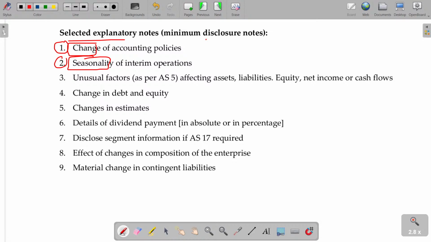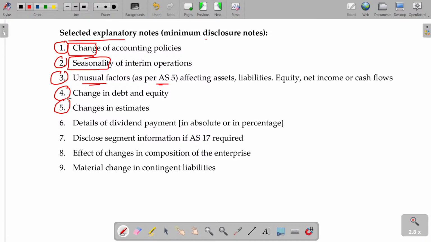So if you want to disclose the result of the Diwali season, you have to intimate that due to this reason, the profit compared to the previous season may be 10% or 20% higher. Any unusual factors as per AS number 5 you have to follow. We'll study AS number 5 later on.